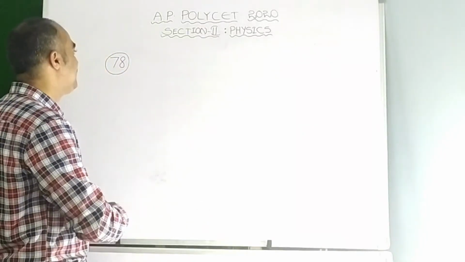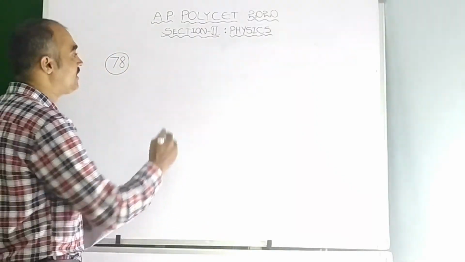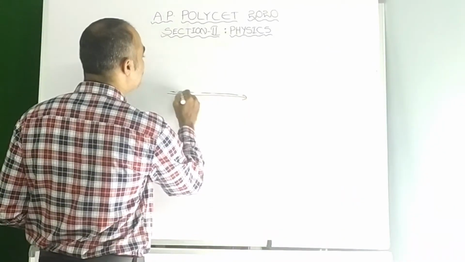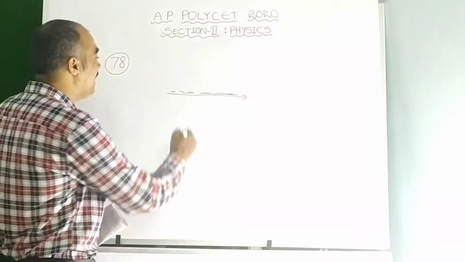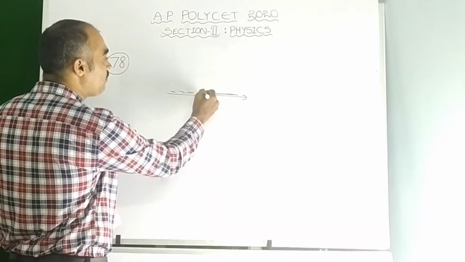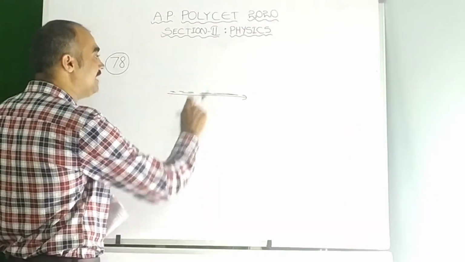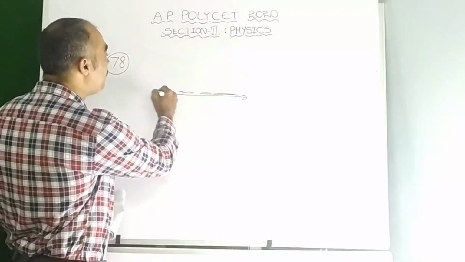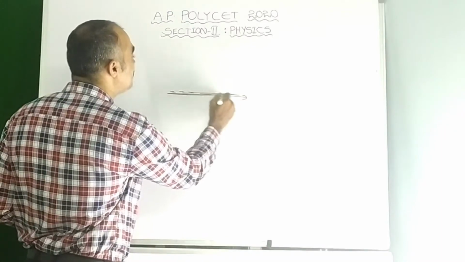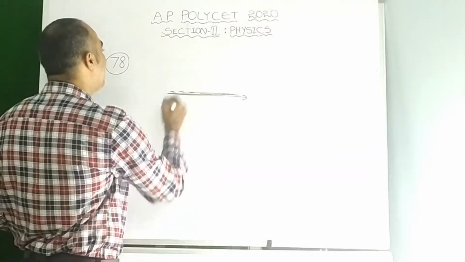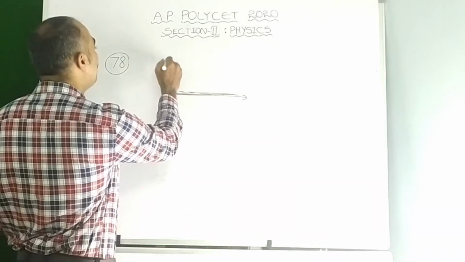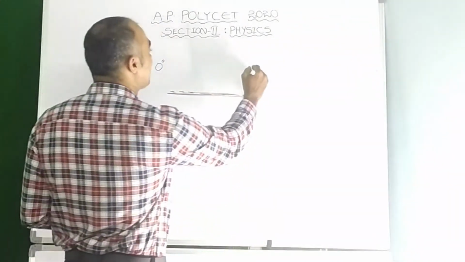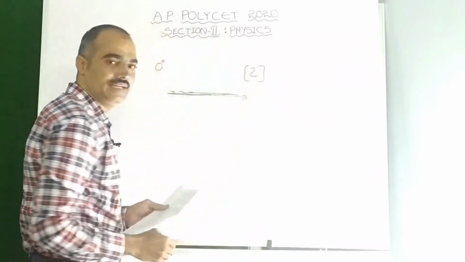Actually paraxial rays, in the name itself it is there. Paraxial rays means the rays which are almost parallel to the principal axis. In other way we can say, they maintain a very close distance, so that is negligible. In other words, paraxial rays almost pass through the principal axis, that's why here the angle between them is 0 degrees. So from the options, option 2 is the right option for the question 78.